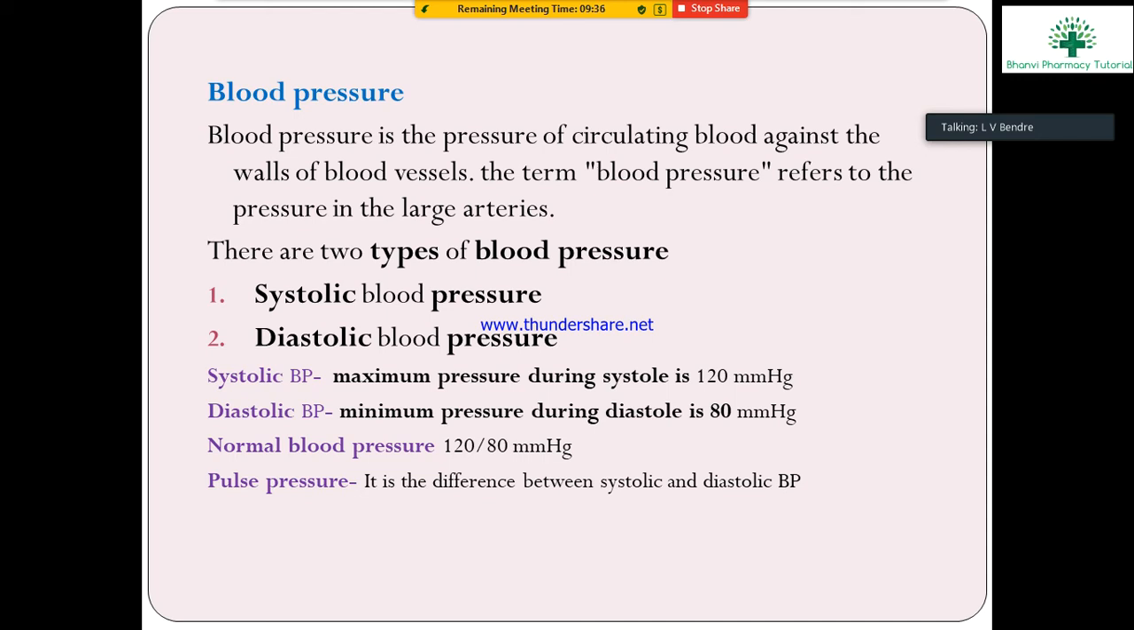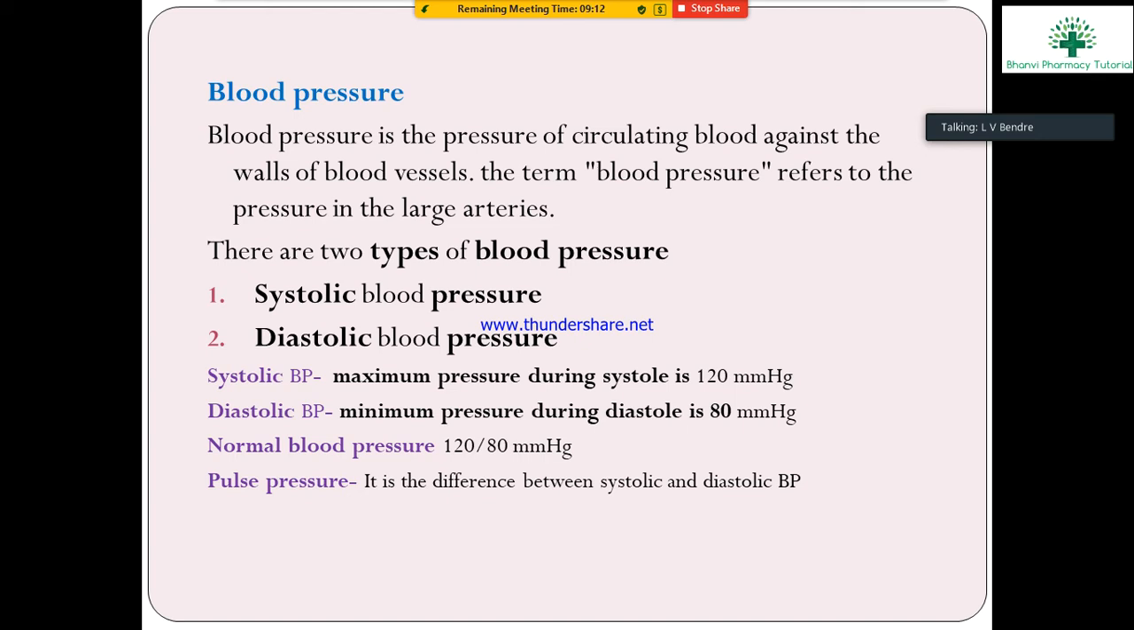Blood pressure is the pressure of circulating blood against the wall of the blood vessels. The term blood pressure refers to the pressure in the large arteries. There are two types of blood pressure. The first is systolic blood pressure, and the second is diastolic blood pressure.